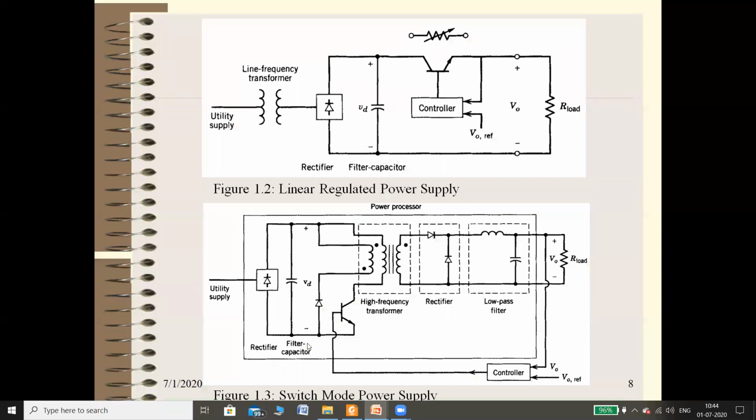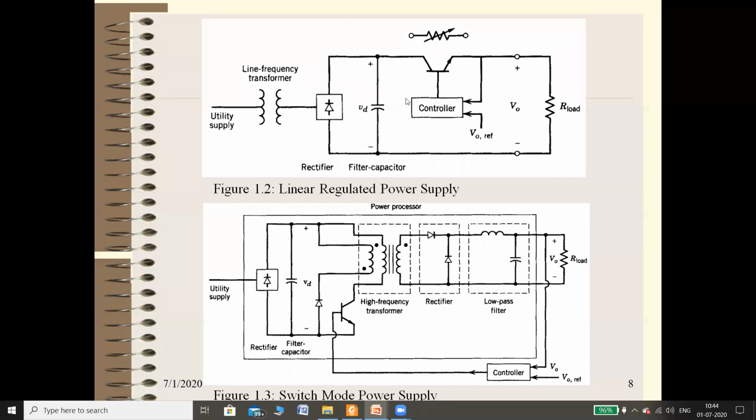This is an example of these two circuits. The first one is a linear regulated power supply, and the second one is a switch mode power supply. If you see the above circuit, it is basically a series regulator. There are basically two types of linear regulators, series regulator and shunt regulator. So this figure is basically a series regulator.